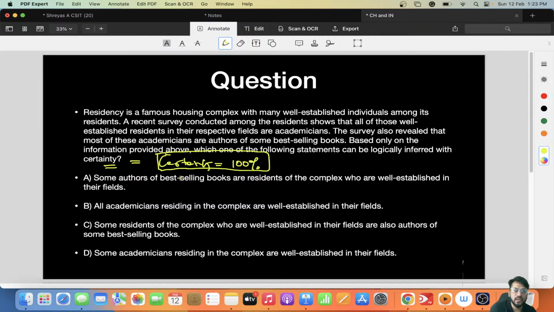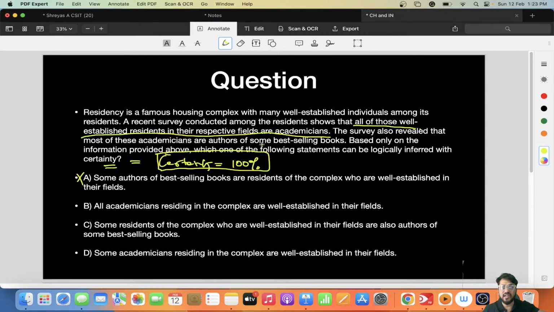100% I can tell. Some authors of the best-selling books are residents of the complex who are well established in their fields. See, some authors I cannot tell. All of those well-established residents in their respective fields are academicians. Okay? So it says well-established residents. Residency is a complex. It has lots of residents inside it, housing.